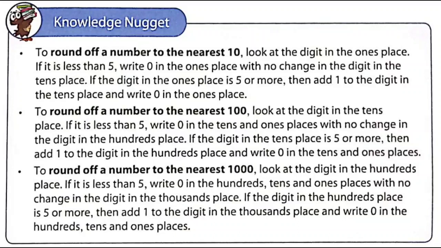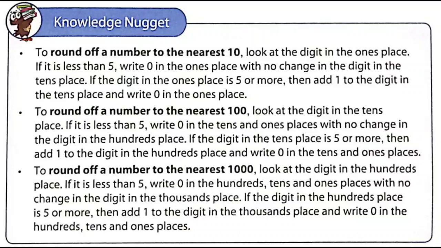Next, to round off a number to the nearest 100, look at the digit in the tens place. If it is less than 5, write 0 in the tens and ones place with no change in the digit in the hundreds place. If the digit in the tens place is 5 or more, then add 1 to the digit in the hundreds place and write 0 in the tens place and ones place.